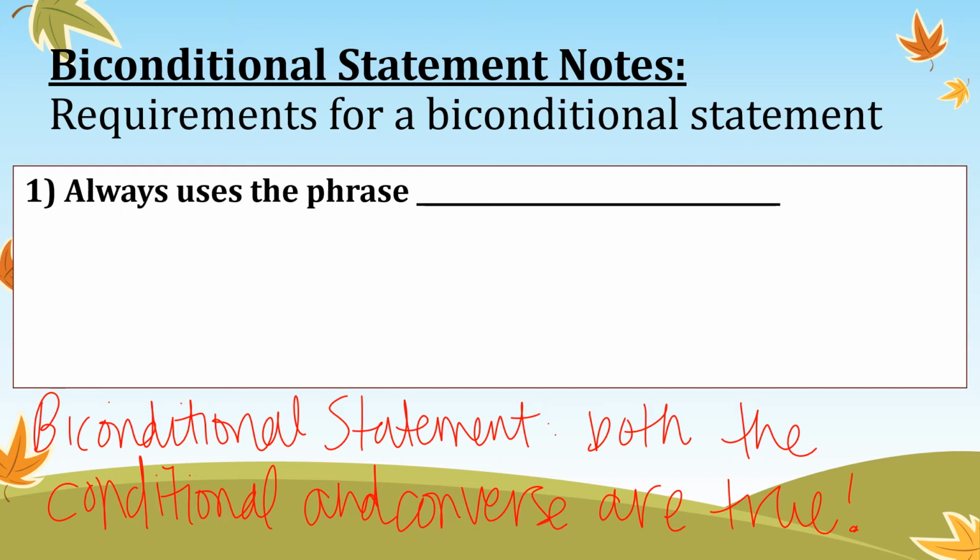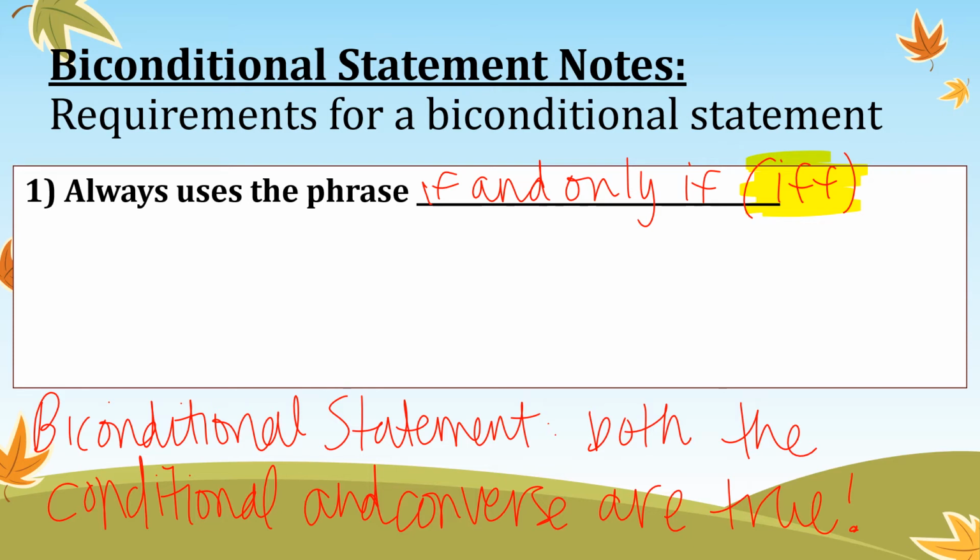So the requirements for a biconditional statement: it always uses the phrase if and only if. Now, you can abbreviate that to IFF. I would recommend that you abbreviate it so that you can save some time writing.